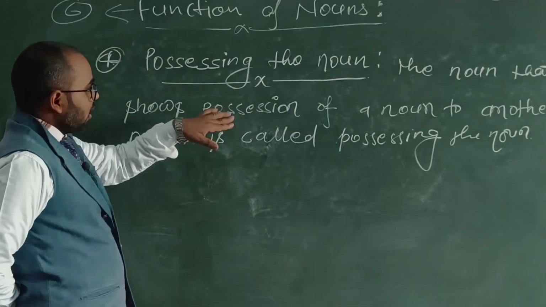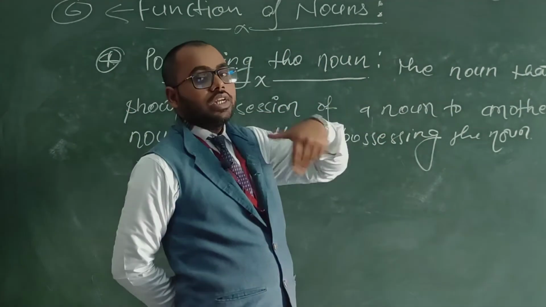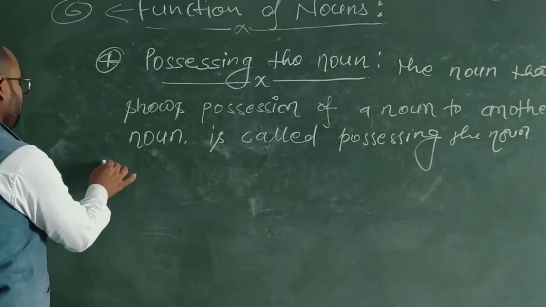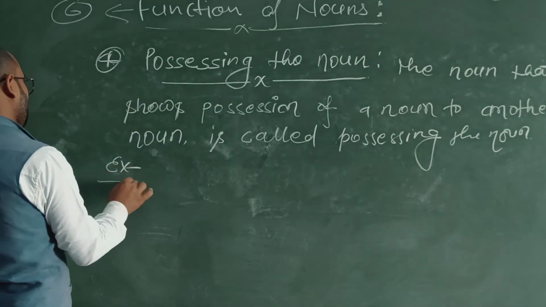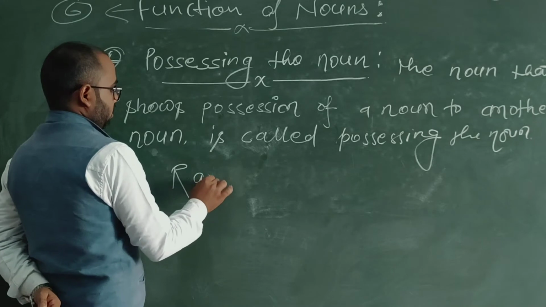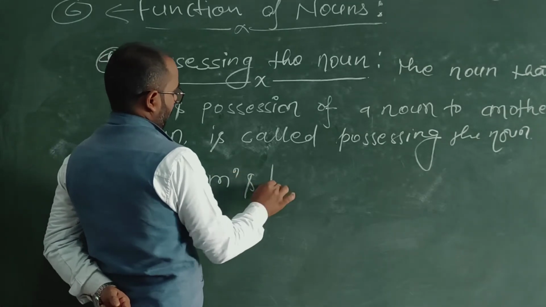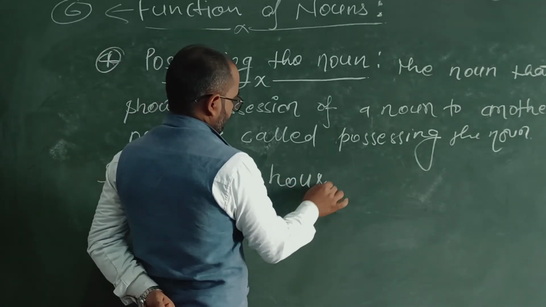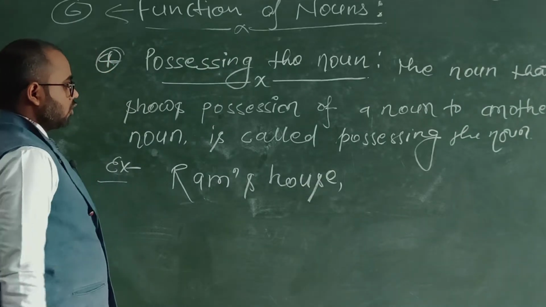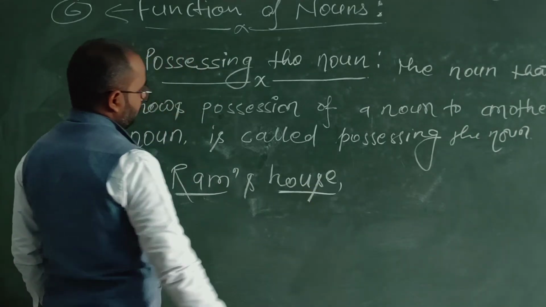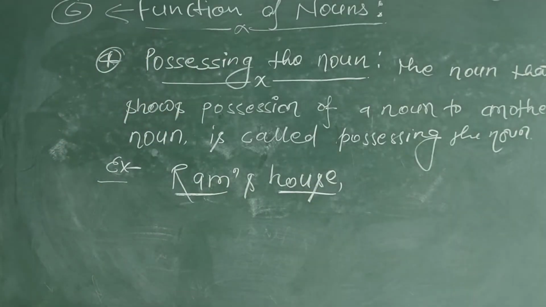So it will show the position of a noun to another noun, like Ram's house. Ram's house. So here two words are there, Ram and house.